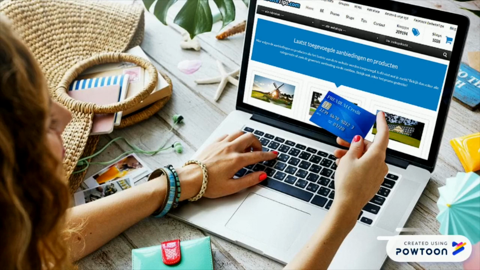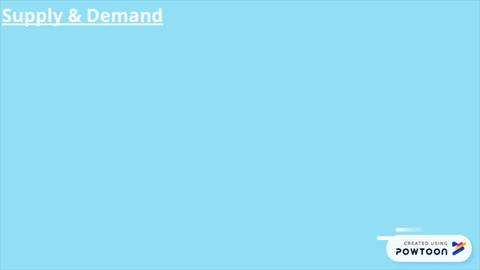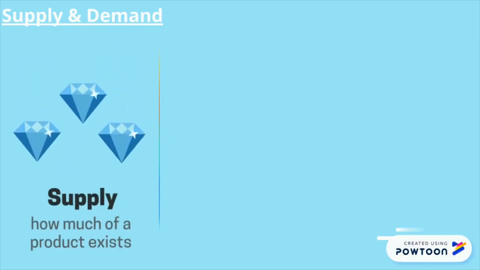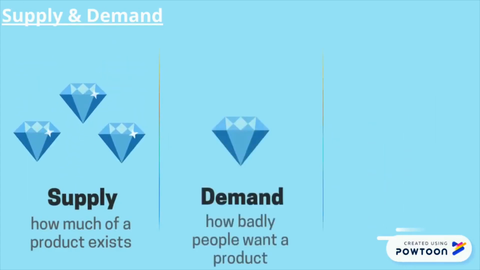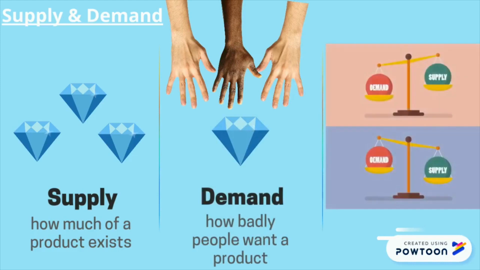The second system is called a market economy. In this system, people buy and sell goods as they wish. Prices for items can change based on what people are willing to spend. This is usually based on supply and demand. Supply is how many of a product exists. Demand is how badly people want that product. Supply and demand work together to determine the price of products.